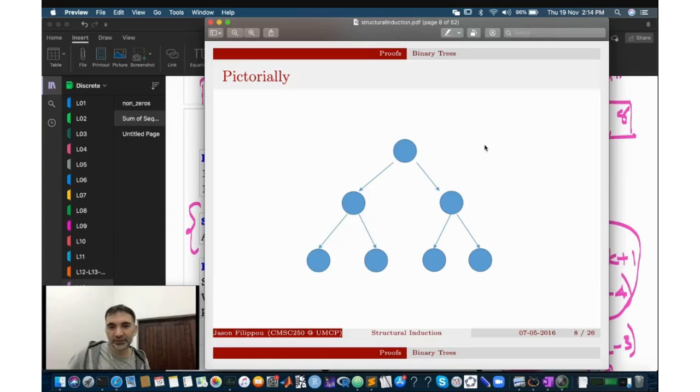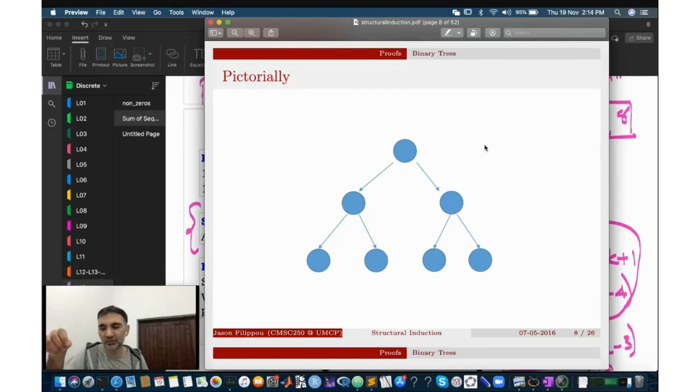So this is what a binary tree looks like. Okay, it's a node, and then there are these arrows coming out of these nodes, which are called edges. And in a binary tree, we say that there are at most two arrows going out of each node. Okay, and one of the nodes is designated as root.